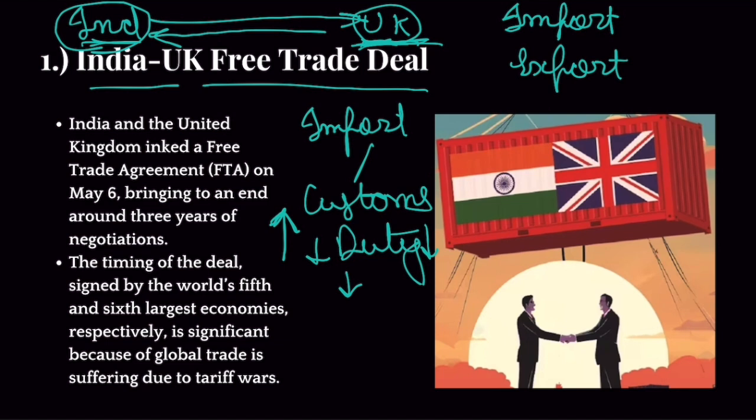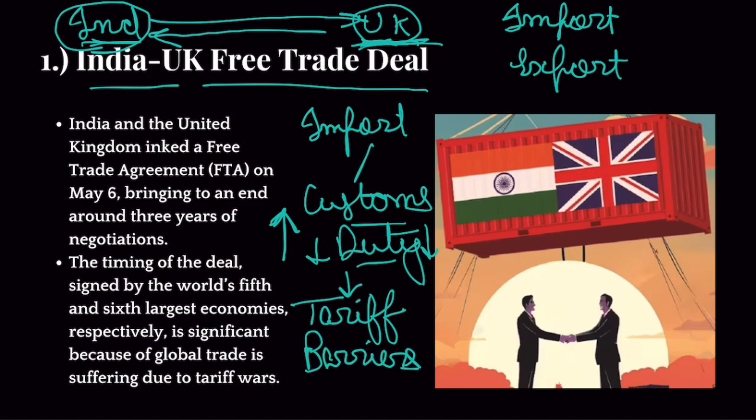Now, this customs duty or import duty is known as tariffs, and when these duties are high, they are known as tariff barriers. Now, if both countries want trade to flourish between them, then these countries sign an agreement.